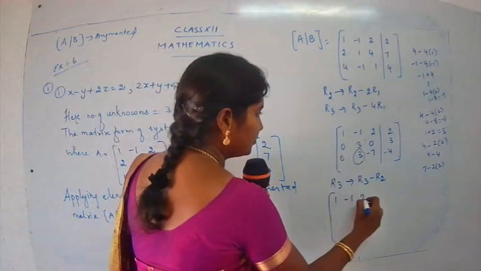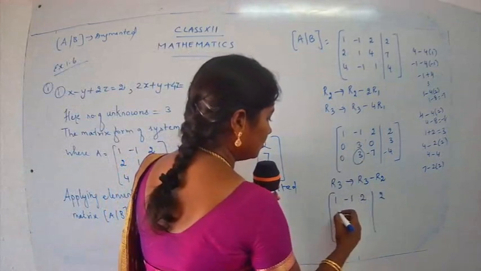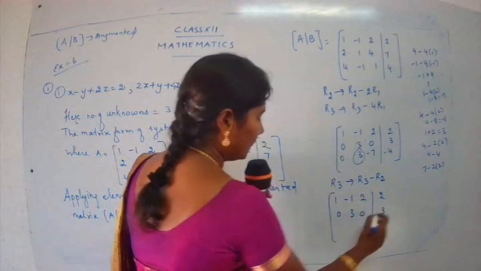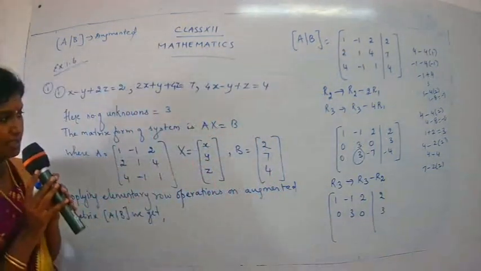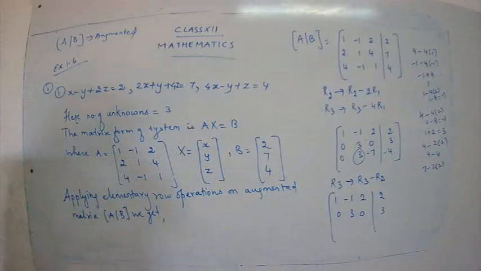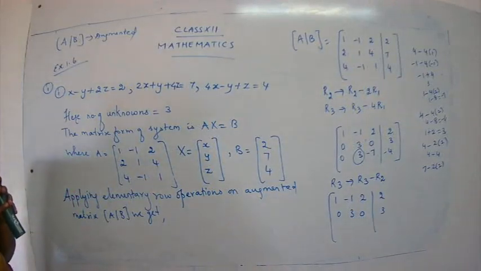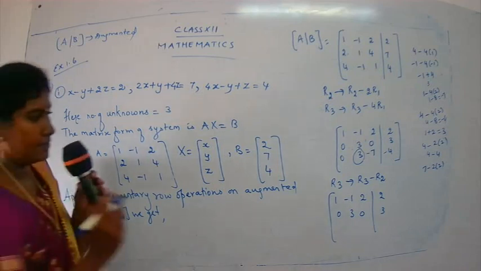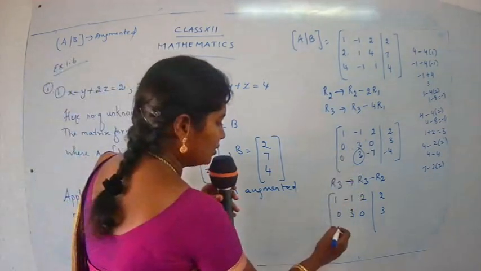So 1, minus 1, 2, 2, 0, 3, 0, 3. No need to do any changes in the first row and the second row. We are going to change the third row. So R3 is changed to R3 minus R2. Let's see how it's been changed. 0 minus 0, 0.